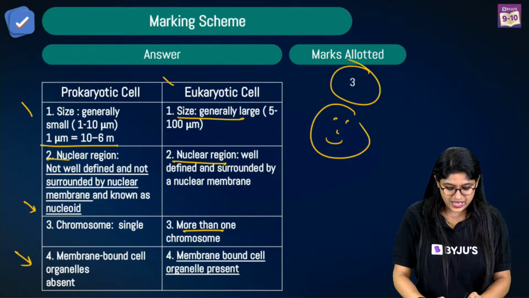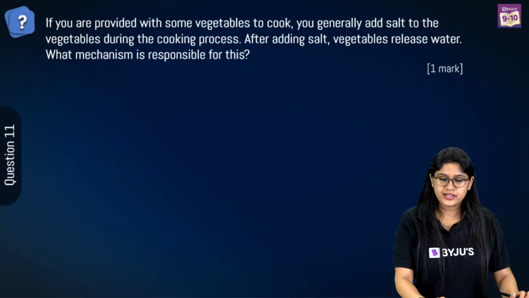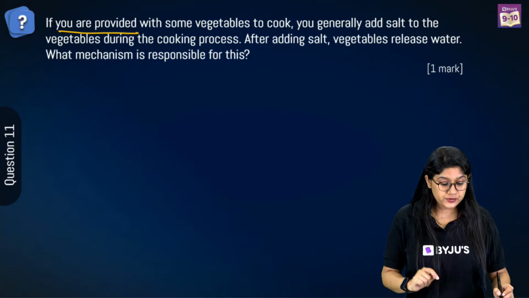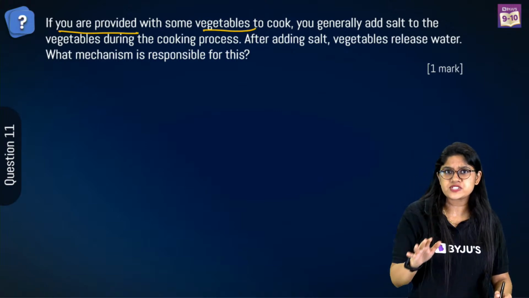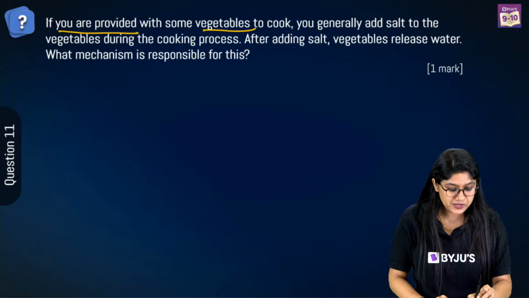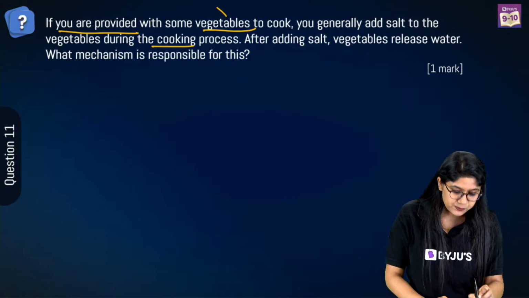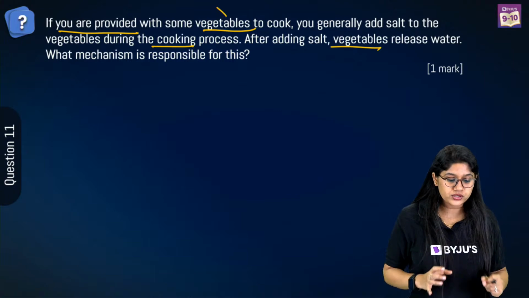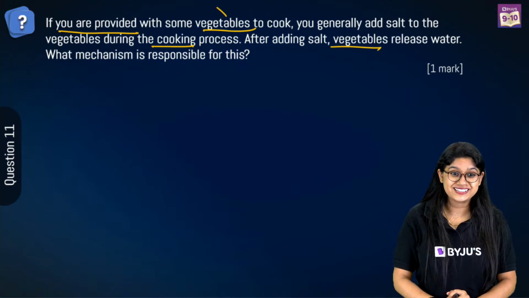Very good, everyone. Now let's move to the next question. Can you tell me about this question? If you are provided with some vegetable to cook, you generally add salt. I'm sure you must have seen your parents adding salt to the vegetables to cook. During the cooking process, after adding the salt, what will happen? Vegetables release water. Can you tell which mechanism is responsible for this?